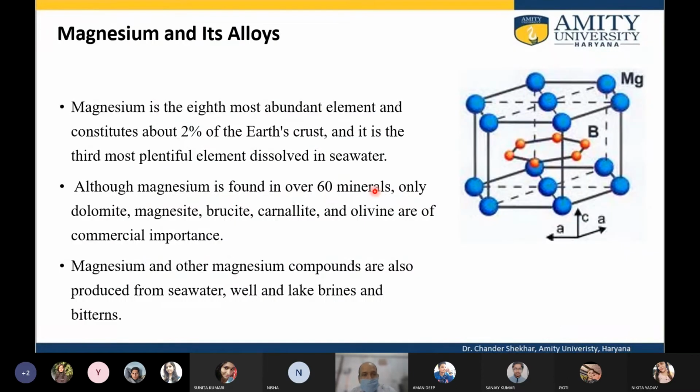Now if you look at the magnesium alloy, which is another lightweight metal, magnesium is almost 2% of the earth crust and is the eighth most abundant element. The problem is that when magnesium comes in contact with oxygen, it burns spontaneously. So it's hazardous in that sense. But if it is used in an inert environment, the properties of magnesium can be used nowadays.